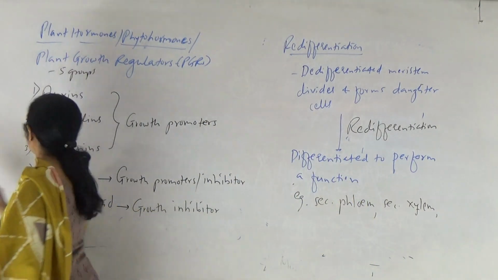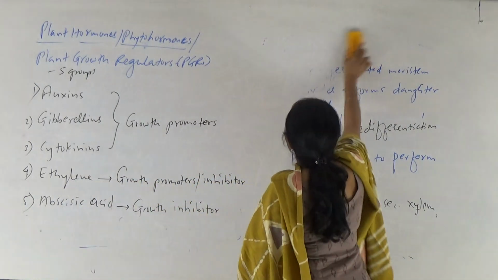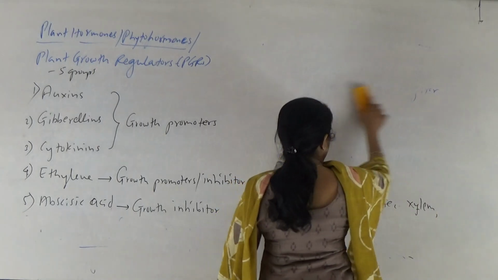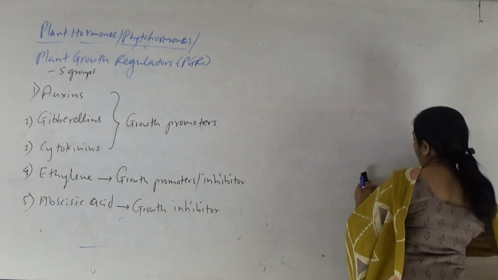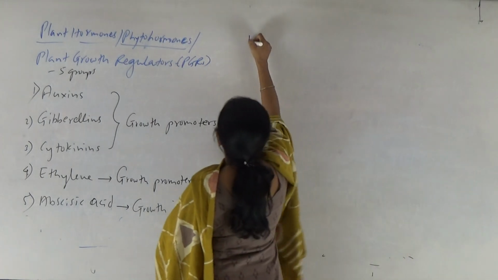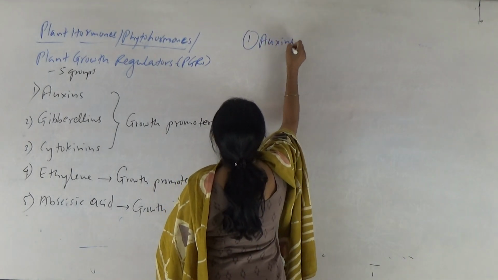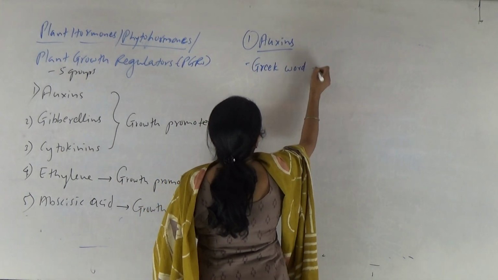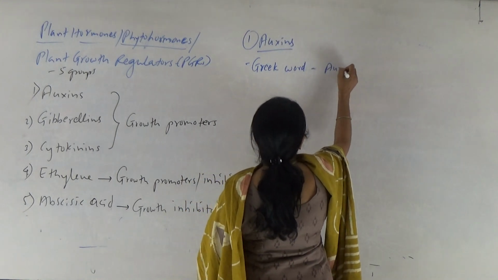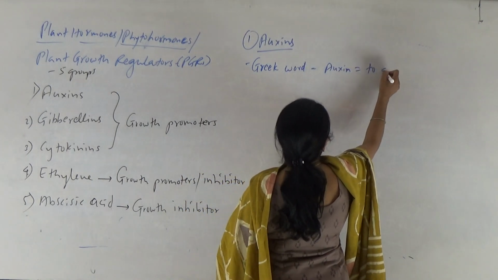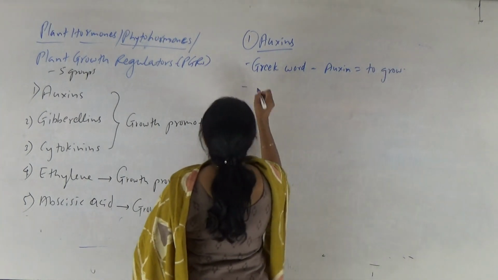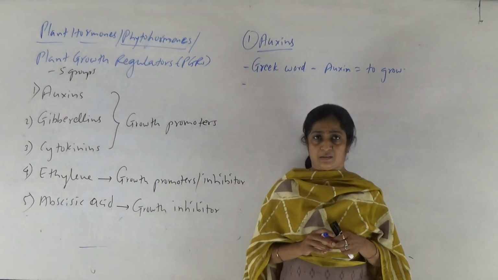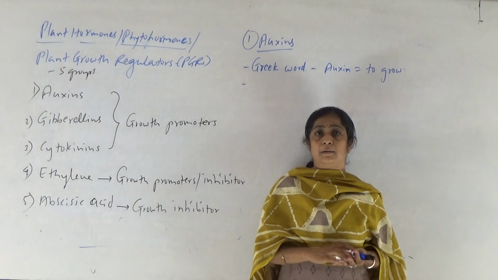So first of all, auxins. Auxin is a Greek word. The meaning is to grow. It helps to grow. So the first group of hormones, that is auxins, right? It's a Greek word. What is the meaning of auxin? Auxin means to grow, right? So presence of auxin, or presence of some growth promoting substances in the tip of the plant, the shoot tip.